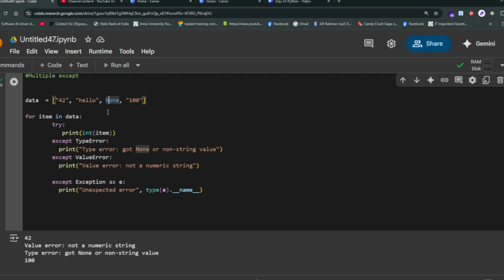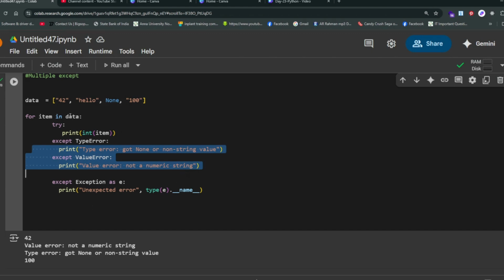None also gets a non-string value error, and we see that here. We give an exception for the third item. The fourth one is converted into a string. If you don't handle it, it gives an error and the iteration cannot be completed.